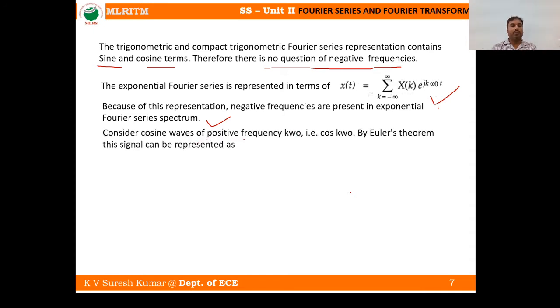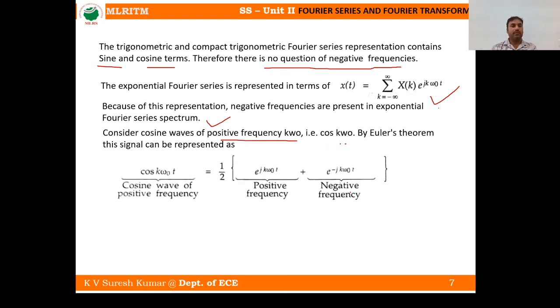Consider cosine waves of positive frequency k omega naught, that is cos k omega naught t. By Euler's theorem, the signal can be written like this. Cos k omega naught t can be written as e power j k omega naught t plus e power minus j k omega naught t, divided by 2. So this is a positive frequency, this is a negative frequency, because the exponential term has negative frequencies.